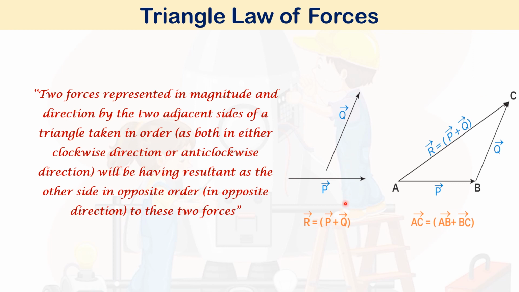Here in this figure, let the forces be P and Q. This P and Q are represented as two adjacent sides of a triangle taken in order. As per this figure, P is in anticlockwise direction, Q is also in anticlockwise direction. Then what will be the resultant? P plus Q. The resultant will be the third side, which is acting in opposite direction, that is, clockwise. So this is the triangle law of forces.